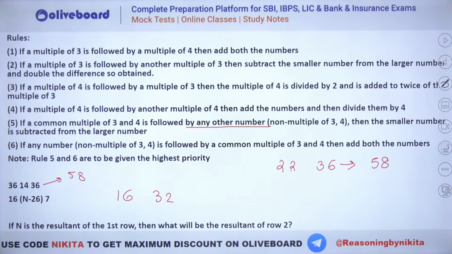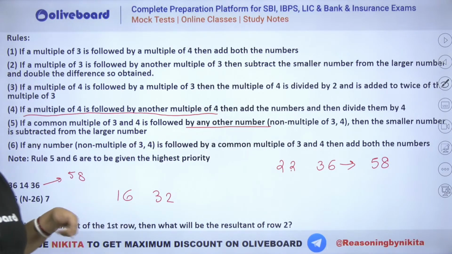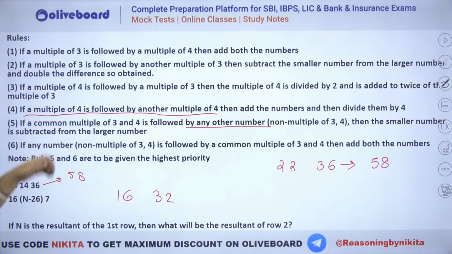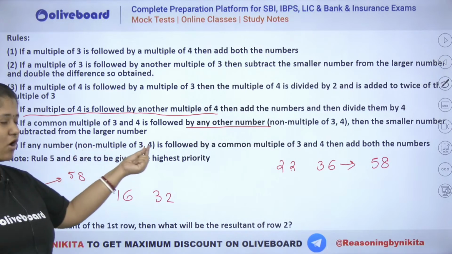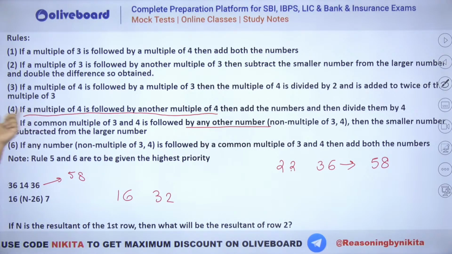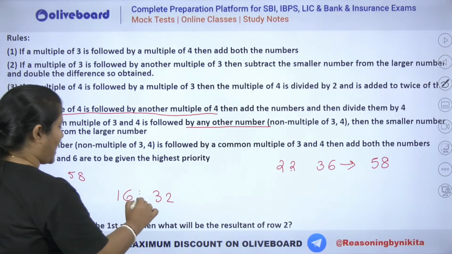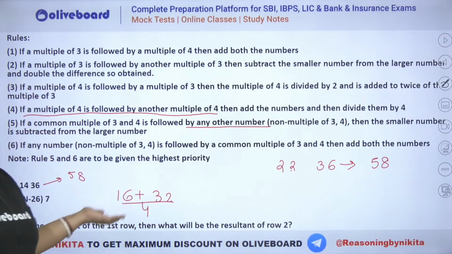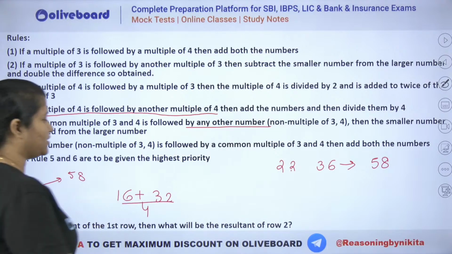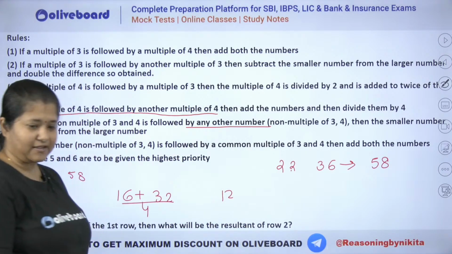You can see if a multiple of 4 is followed by another multiple of 4, that is your rule number 4. ठीक है? Rule number 4 applicable होगा. ठीक है, 3 नहीं 4 होगा. Okay, 6 नहीं होगा, 4th will be applicable because in 6th you can see it's a non-multiple of this one. So rule number 4 will be applicable on 16 and 32. That is, if a multiple of 4 is followed by another multiple of 4, then add the numbers and then divide by 4. So 32 plus 16, that is 48. 48 by 4 is equal to 12. So you get a 12 here. ठीक है, 12 आ गया.